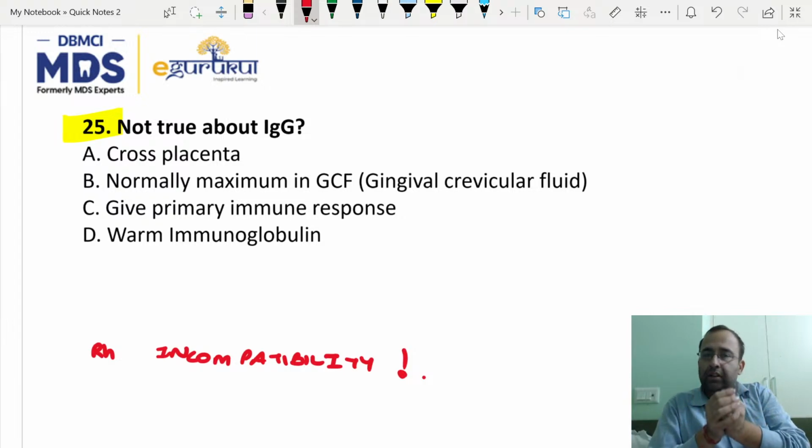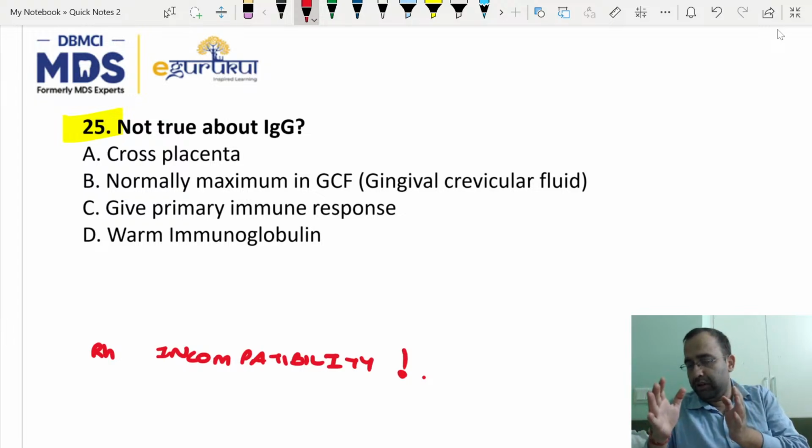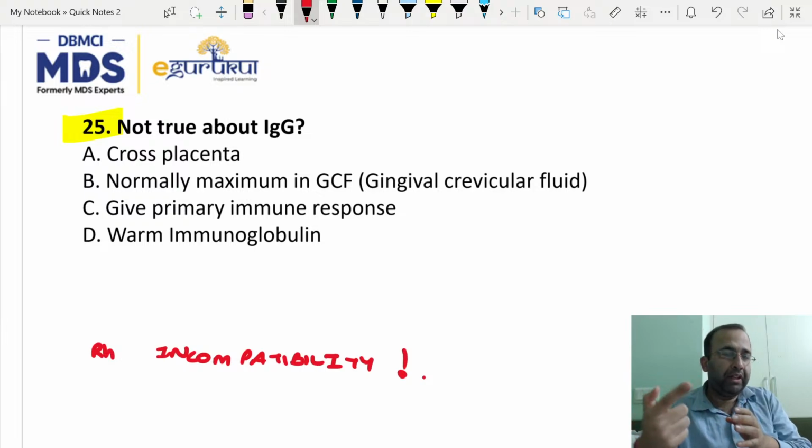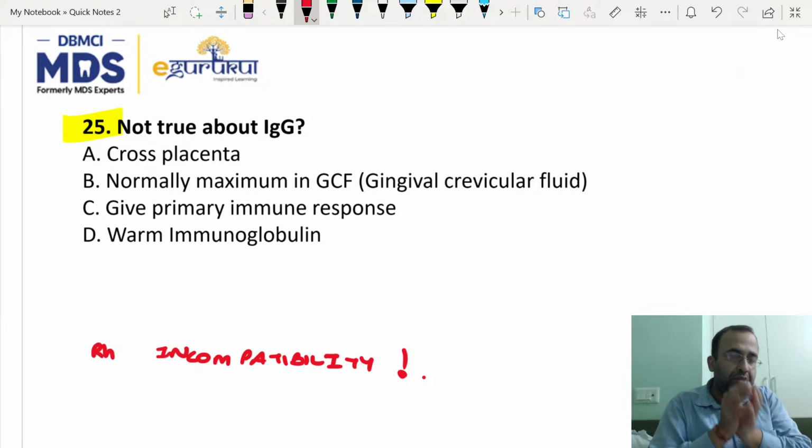If the mother is RH negative and the child in her womb is RH positive, the first child. When delivery occurs, during labor, there is exchange of blood between mother and the child. The fetal blood goes into the mother, so the mother's body produces anti-RH antibody.